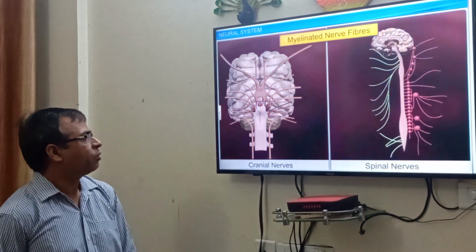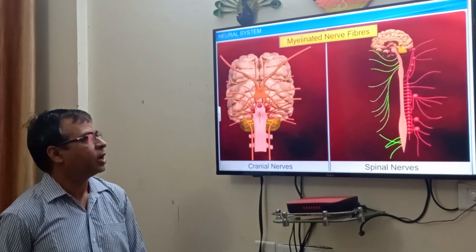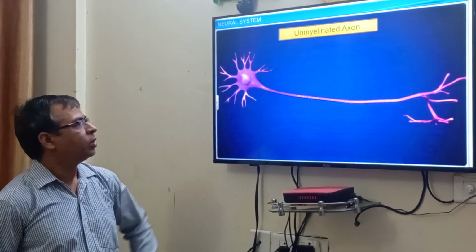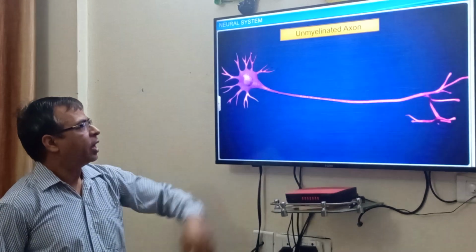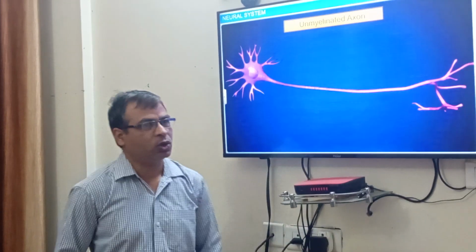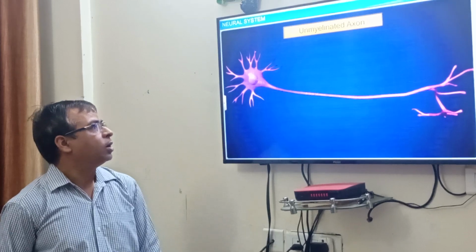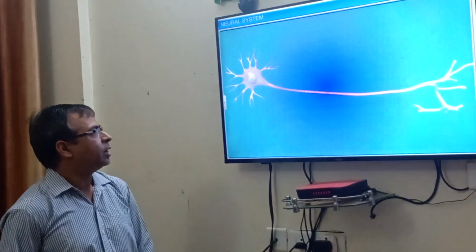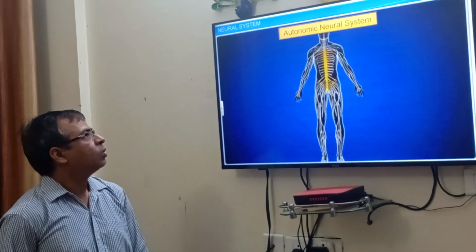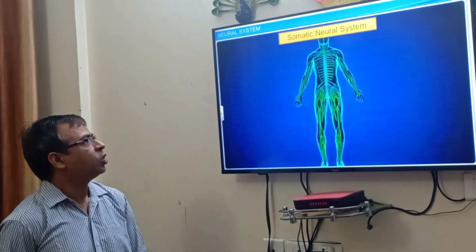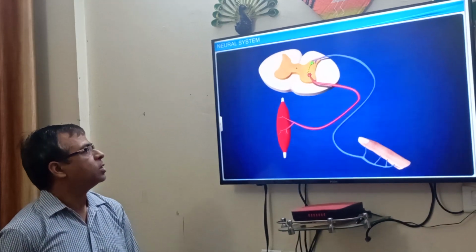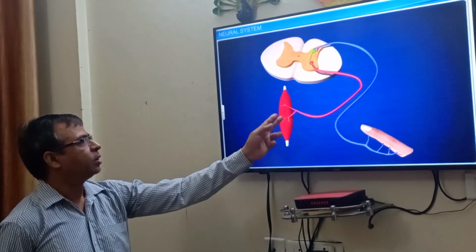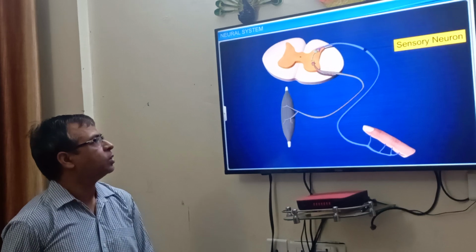Myelinated nerve fibers are found in cranial nerves and spinal nerves. Unmyelinated nerves don't have a myelin sheath, but they have Schwann cells.